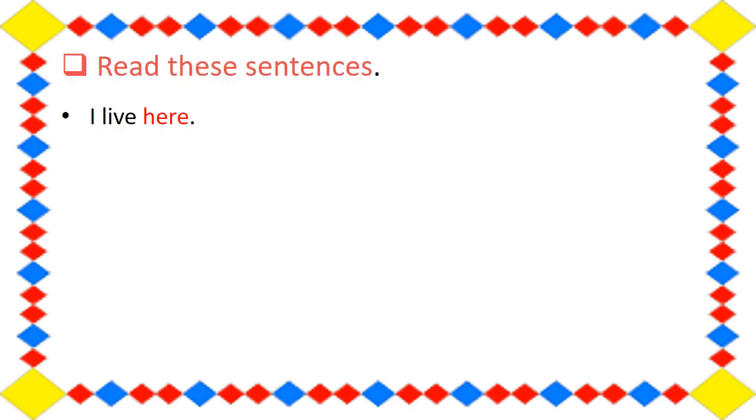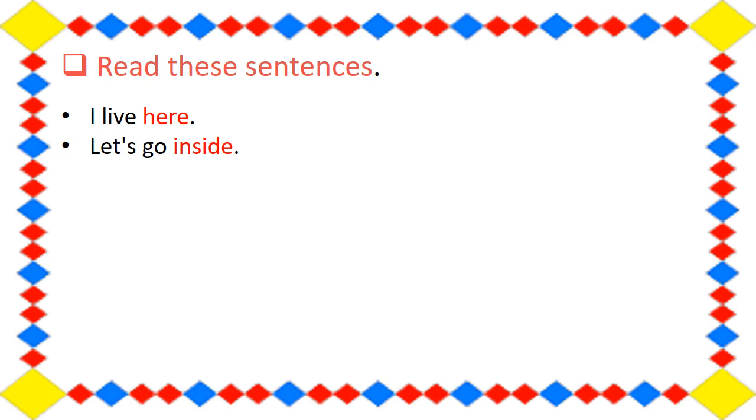Now let us look at this sentence. I live here. So the word here describes the action word, right? And tells us the place of living. Then next, let's go inside. So the word inside describes what? It describes the action word and tells us the place of going.